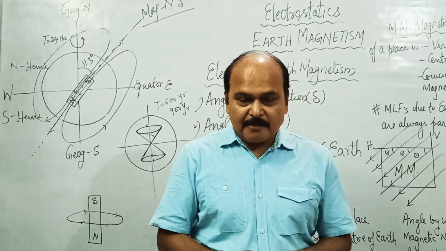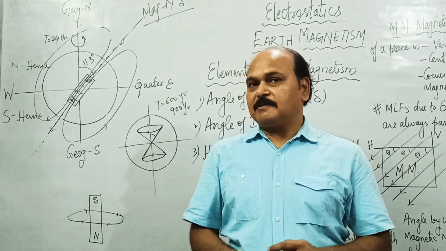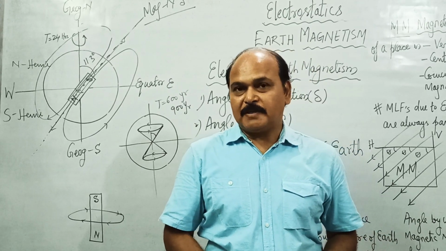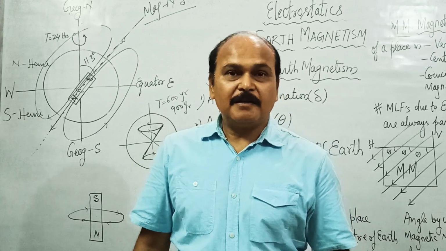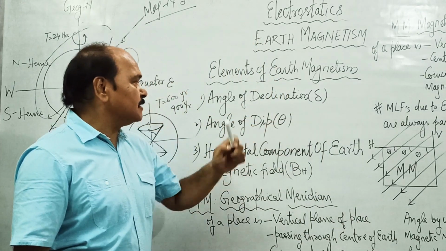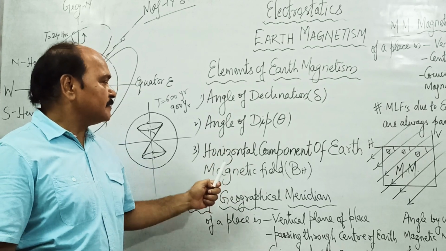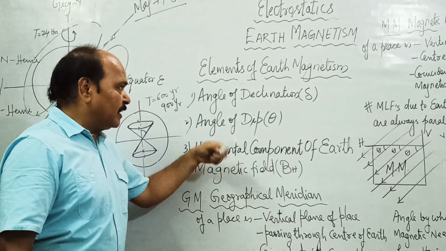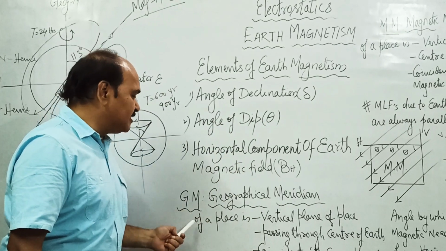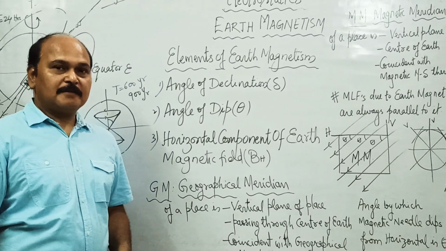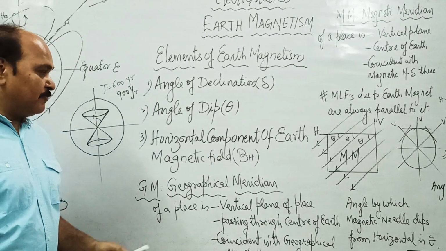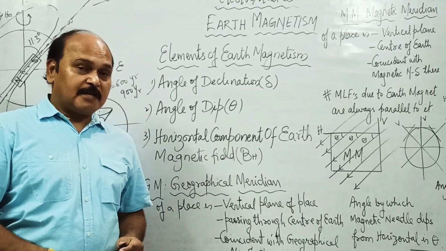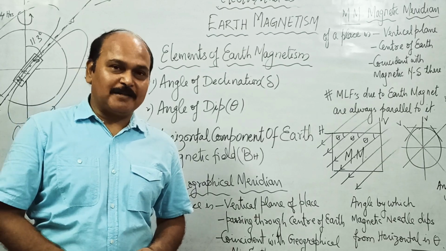To understand the magnetic field at any place on the Earth's surface, we have to know three elements of Earth magnetism, and these three elements are the angle of declination, the angle of dip, and the horizontal component of Earth's magnetic field. Before we understand them, we have to know what the GM and MM of the place are. GM of a place is the vertical plane of the place which passes through the center of Earth and coincides with the geographical north-south of the place.